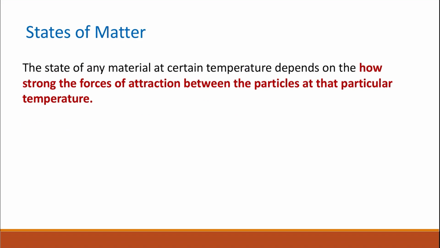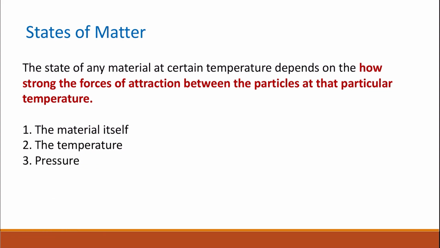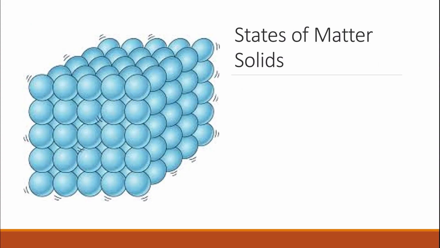Materials come in three different forms: solids, liquids, and gases. They are called the three states of matter. The state of any material at a certain temperature will depend on how strong the forces of attraction between the particles are at that particular temperature. Generally speaking, the state of matter of any material will depend on three factors. First, the material itself. Second, the temperature. Third, the pressure.